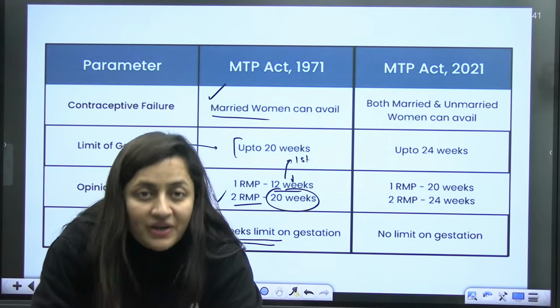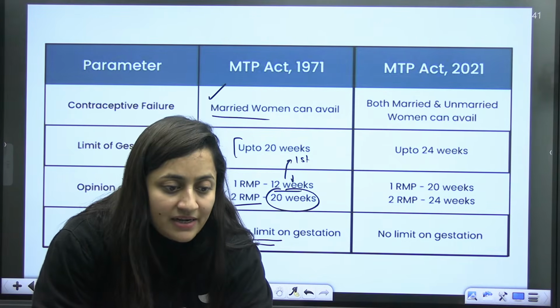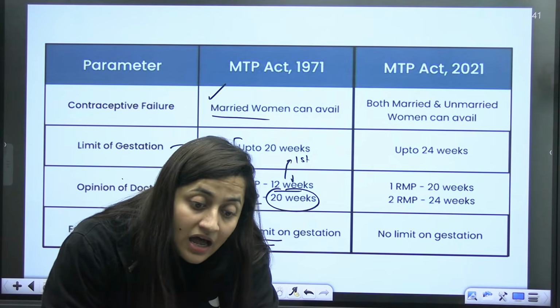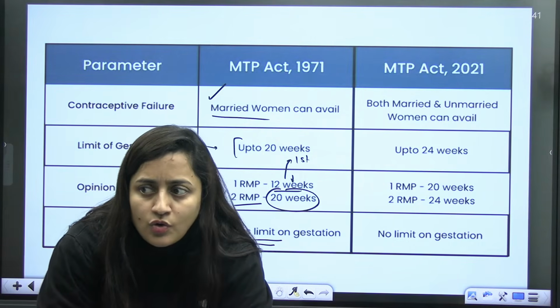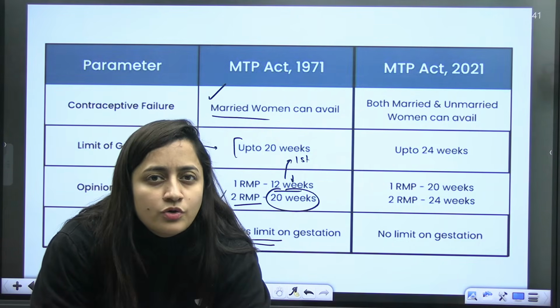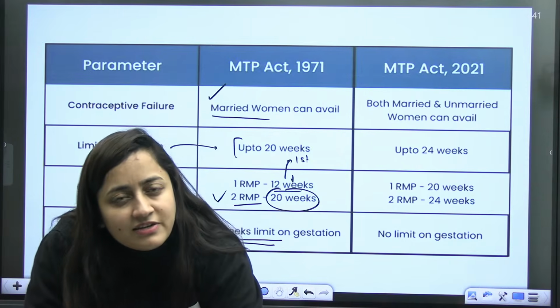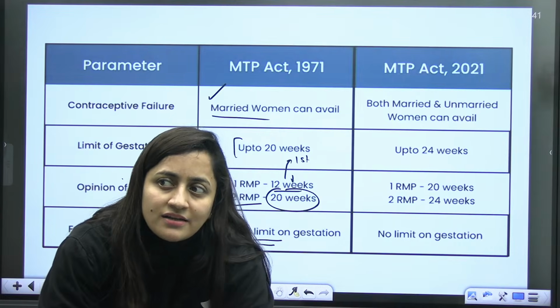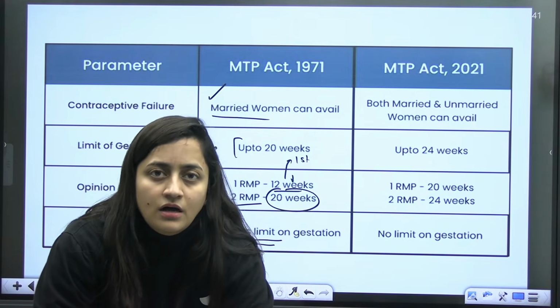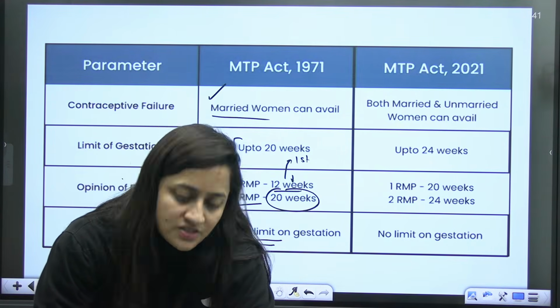Why was it implemented? It was implemented to reduce unsafe abortions. Because there are some quacks who do not have the degrees and are not experts, but they project themselves as experts and go for such medical terminations, and that resulted in the death of many girls as well. So that is why it was implemented.